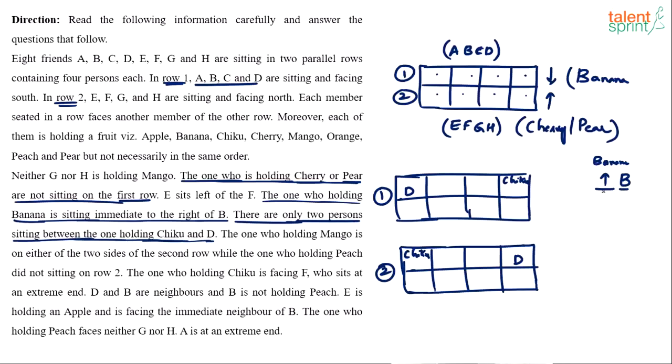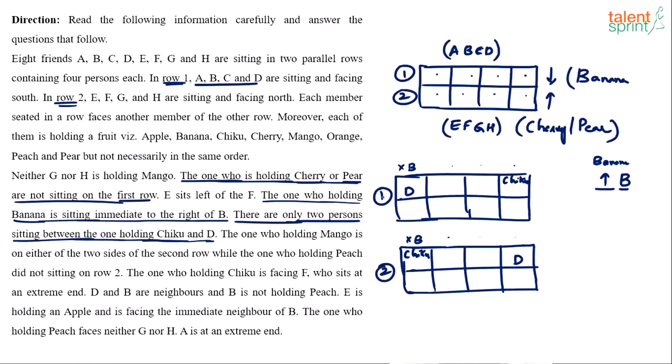Right of B will be towards our left because B is in the top row and guys in the top row are facing south. So anybody who's holding banana should be on the immediate right of B. What do I understand from this? Point number one is B cannot be in this position. Yes or no? B cannot come in this position because if B is taking this position, banana has to go outside the box, which is not the case, right? You're able to follow. The guy who's holding banana will be thrown out of the arrangement. So B cannot be in the extreme position. B can be anywhere in these three places, and wherever B comes, the immediate right fruit has to be banana.